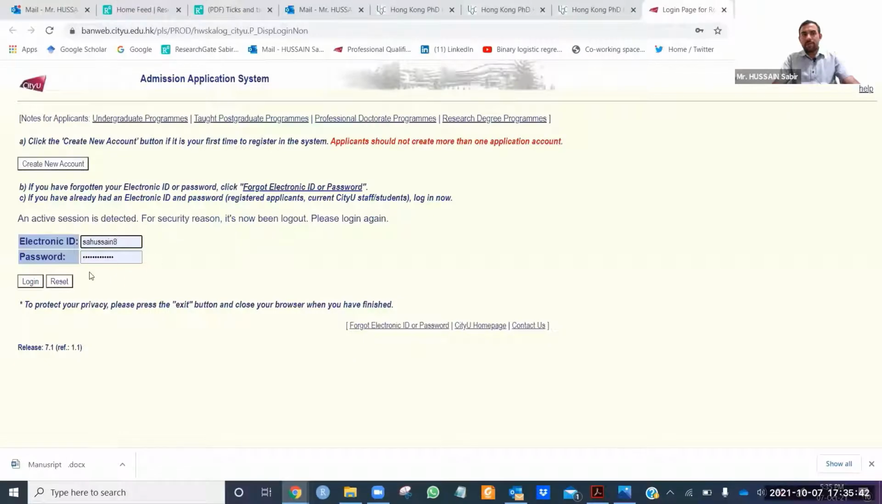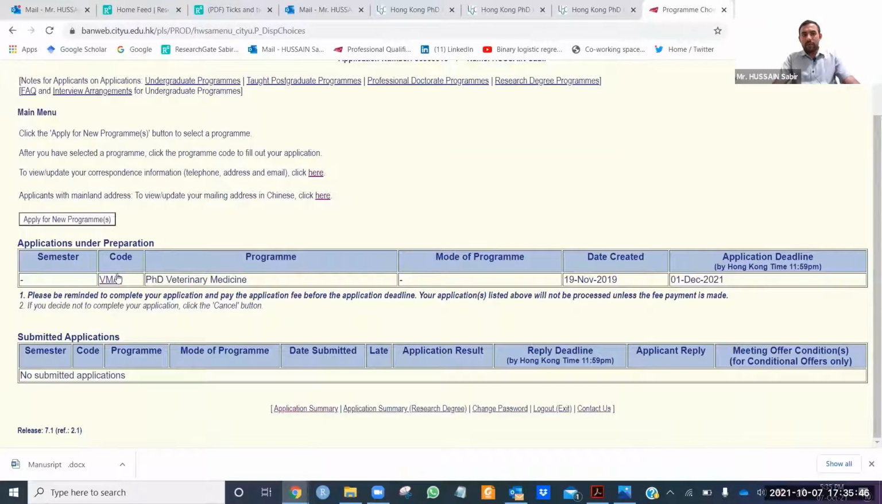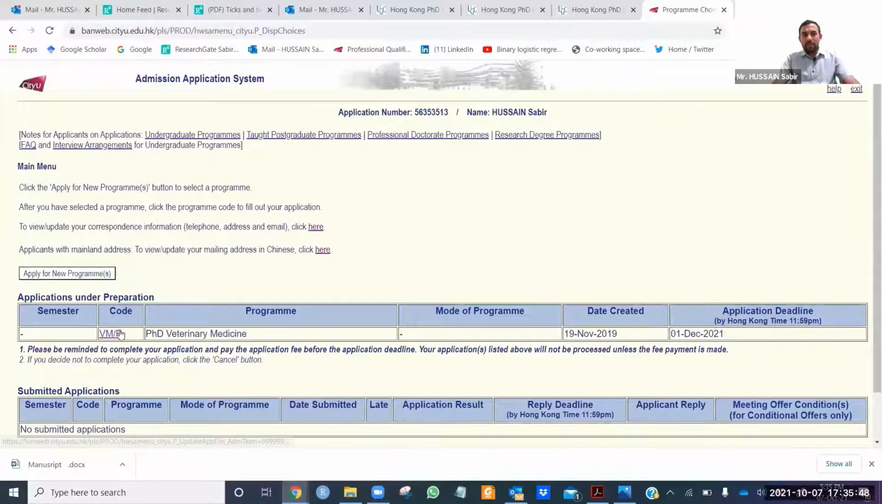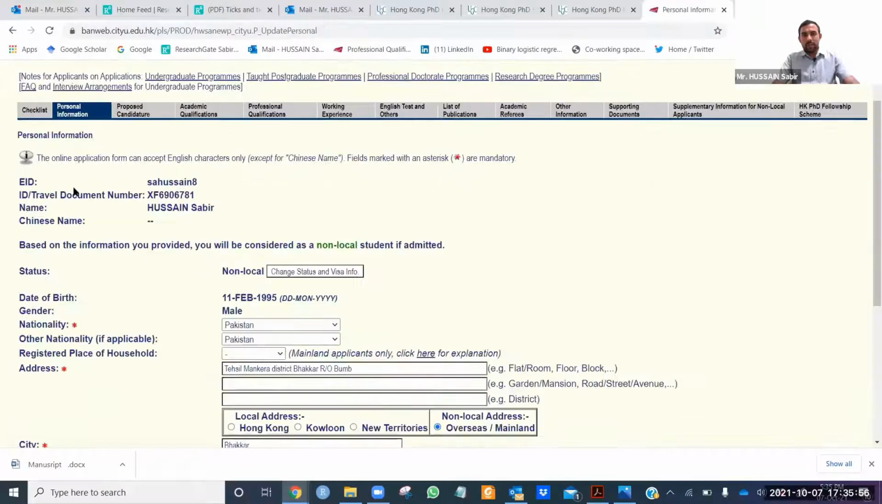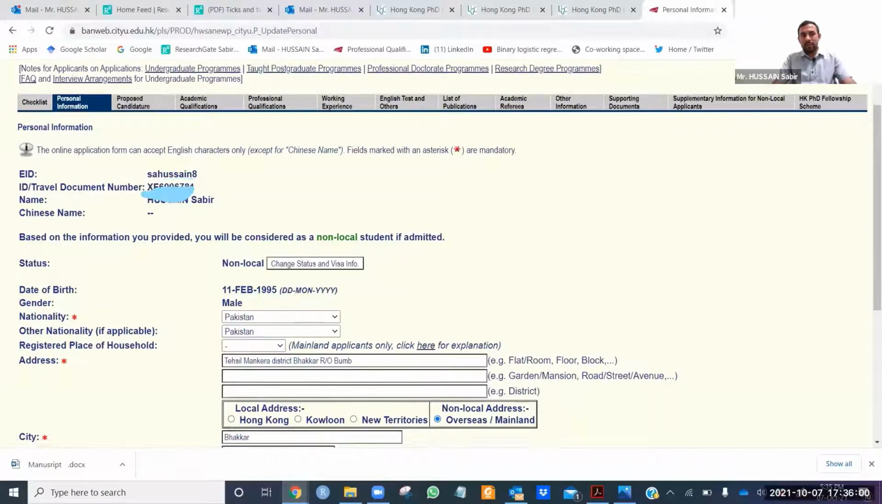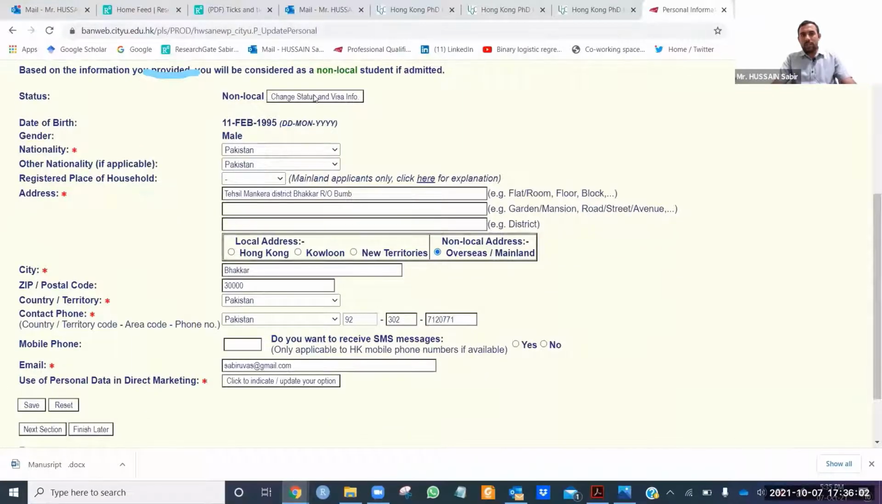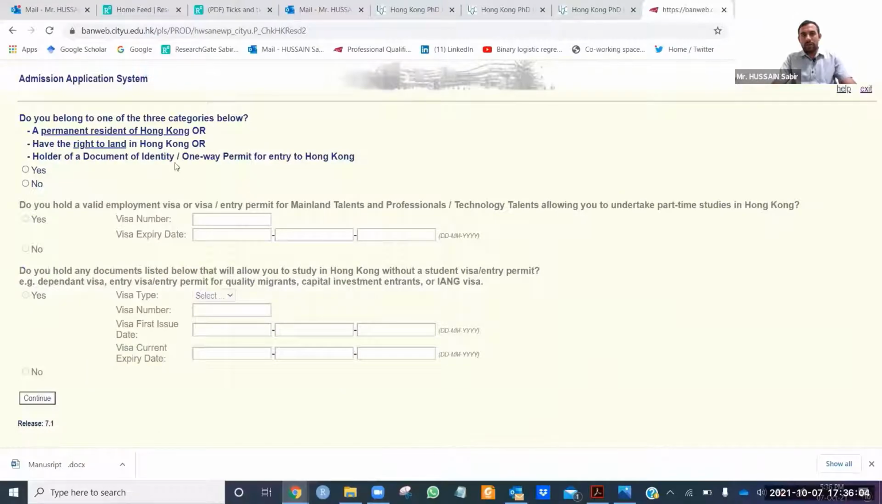Login, and then go to the different forms. The first one is personal information. You need to click on personal information. In my case, as I already said, my EID, my passport number, and status, like non-local. My date of birth.